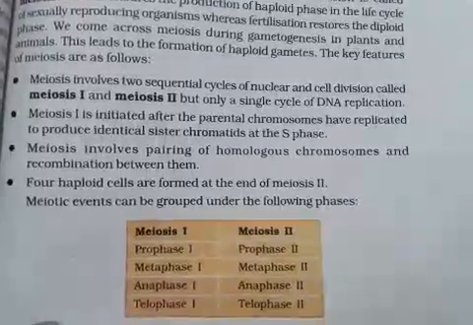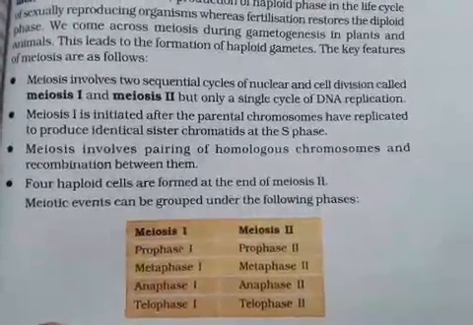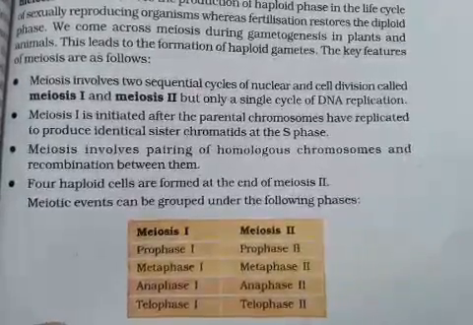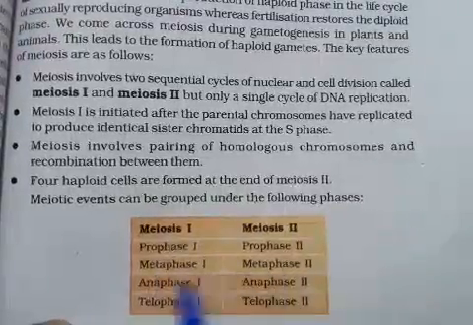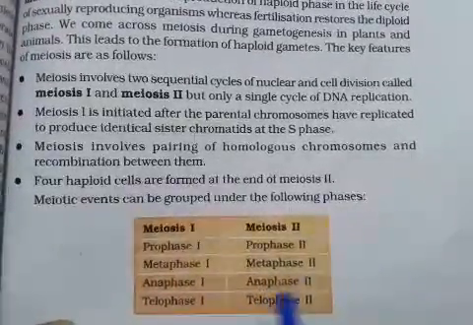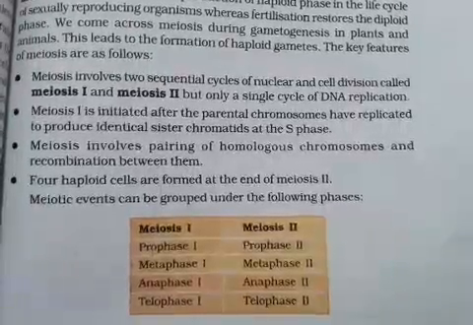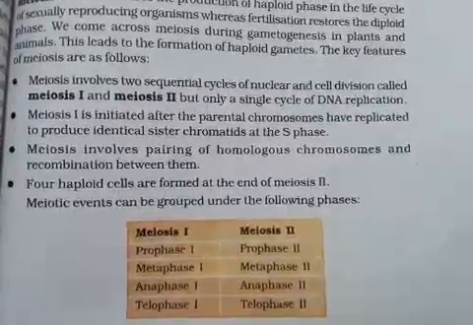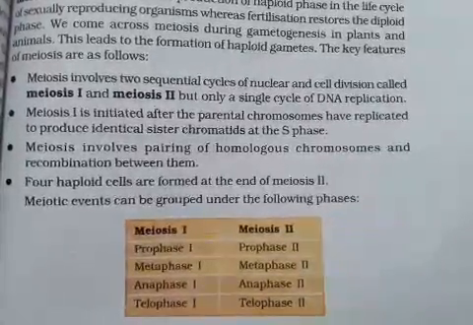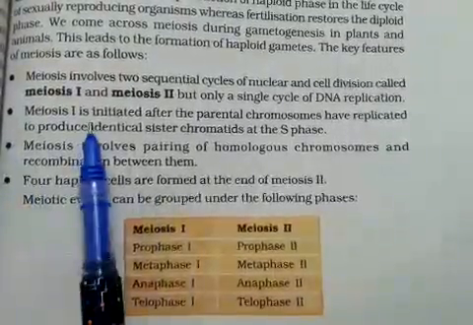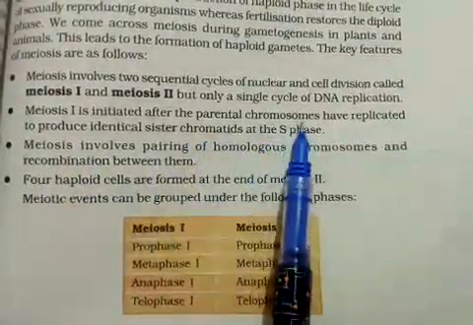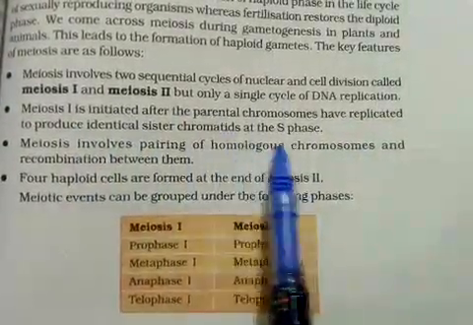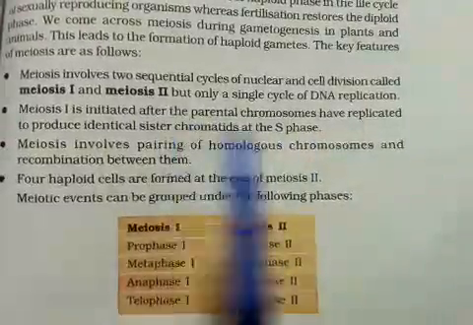Simply we can say that mitosis occurs twice, but it's not actually mitosis. Some special type of mechanism occurs here, but simply we can say that two cycles of division take place, but the S phase is one. So DNA replication occurs only once, but the division of the DNA occurs twice. That's why the chromosome number is reduced to half. Meiosis 1 gets initiated after the parental chromosomes undergo replication to produce identical sister chromatids, the S phase as generally in the cell cycle.